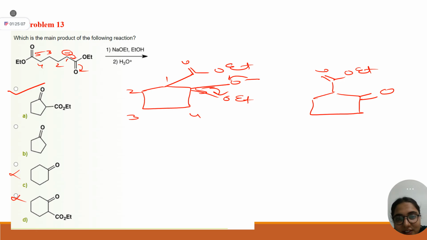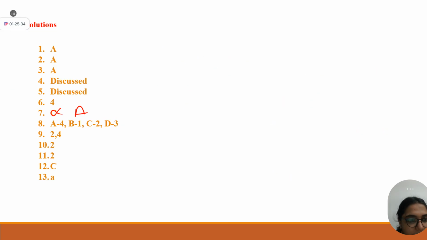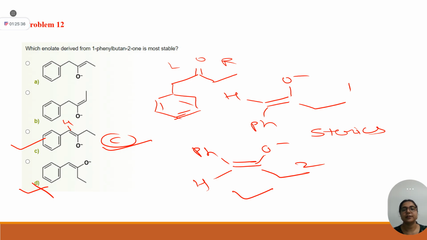Which name reaction is this? I right now told you. Claisen condensation. Okay, write your homework. Is Claisen condensation reversible or irreversible? It is your homework. We will discuss this topic in next class. Okay. So these are the options. Let me check answer for problem number 12, C. Yes, we were right. Okay.